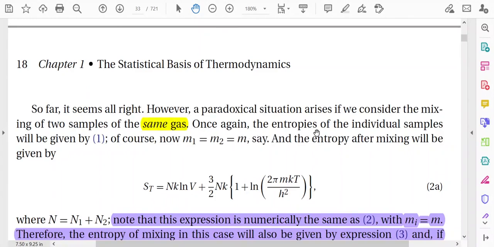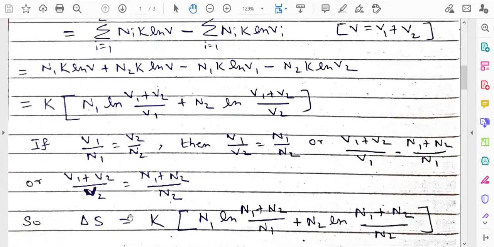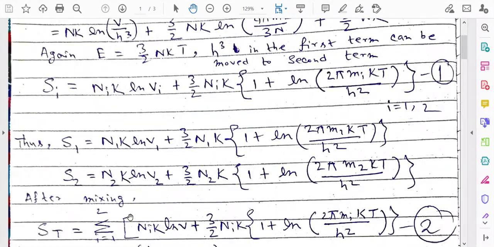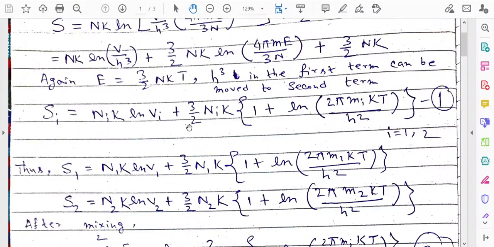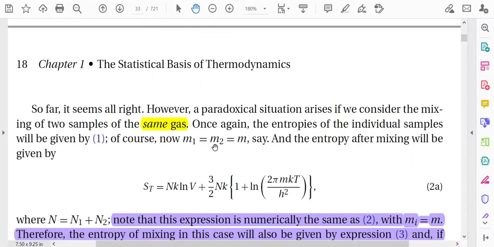once again the entropies of the individual samples will be given by equation 1. That is, the basic expression for SI is the same. There will be no change, but one change will be there. What change? Here N1 is equal to N2 is equal to N, because it is the same gas.